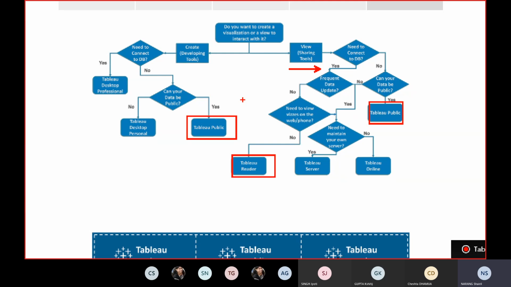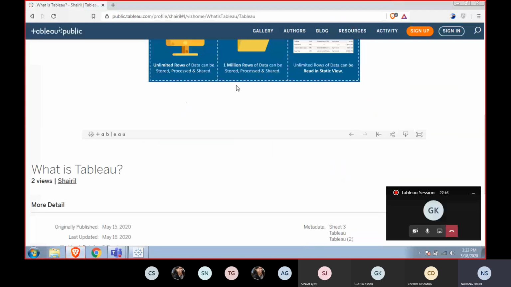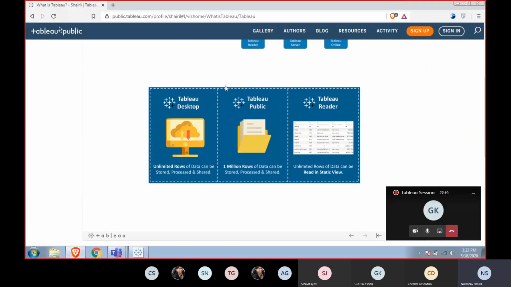So with the help of these questions that you can see over here, we can reach our particular suitable edition. And apart from that, we also have to see that if you are using Tableau Public, you won't be able to visualize more than 1 million data rows, right? And if you use Tableau Desktop, it is the most powerful one, so we can have as much data as we want.